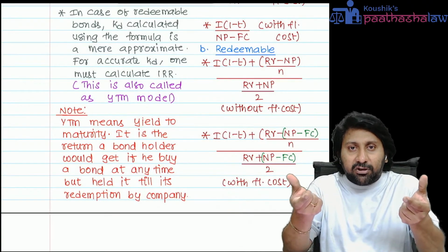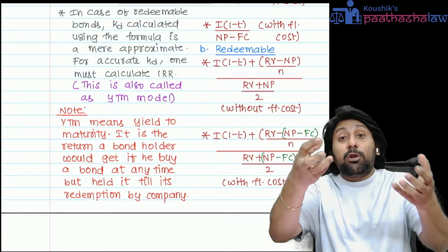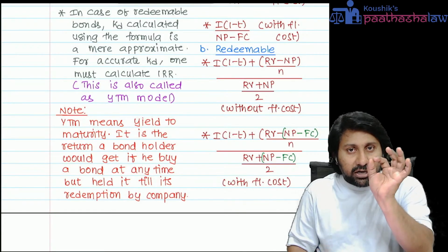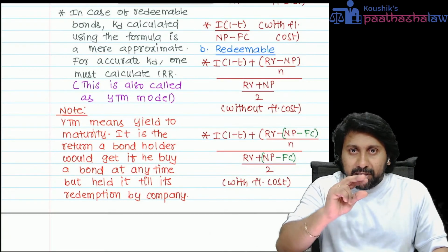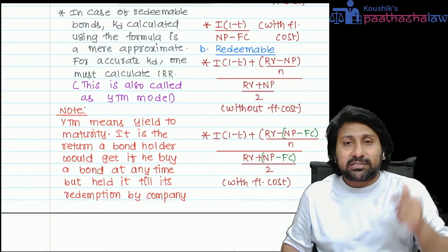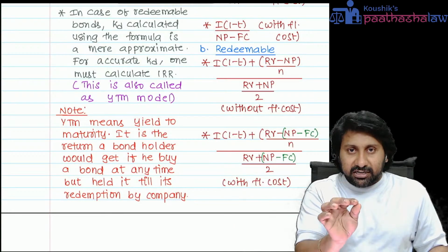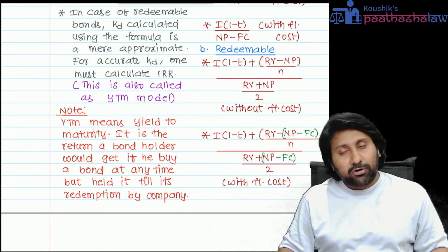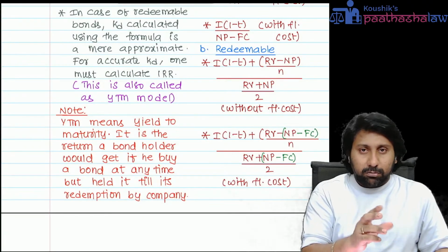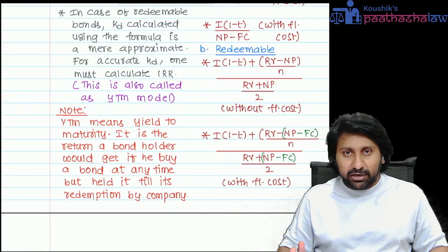These two bond values must be such that one is higher than the NP and one is lower than the NP. Repetition one more time, listen carefully. You assume two PV factors. One should be higher than that 11.37. Example 11.37; don't mug up and write 11.37 in the exam. Point is 11.37 is our approximate answer, an approximation. You assume one rate below, take 1.5% or some percent below that. Take 10, take 13.